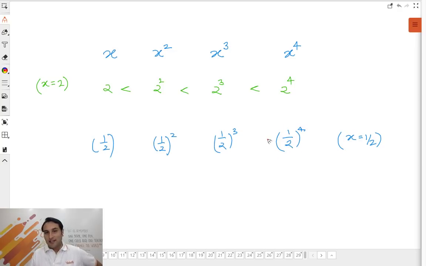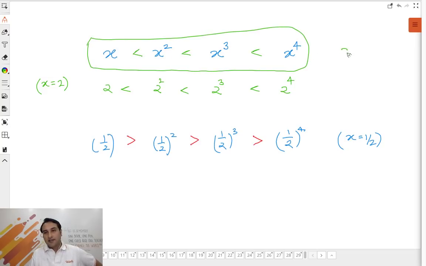1 upon 16 is definitely smaller than 1 upon 8, which is definitely smaller than 1 upon 4, which is smaller than half. 0.5, then 0.25, then 0.125, and so on, right? So basically it depends. Let me tell you what happens. This is the inequality if x is greater than 1. But when x is less than 1, the inequality completely inverts.